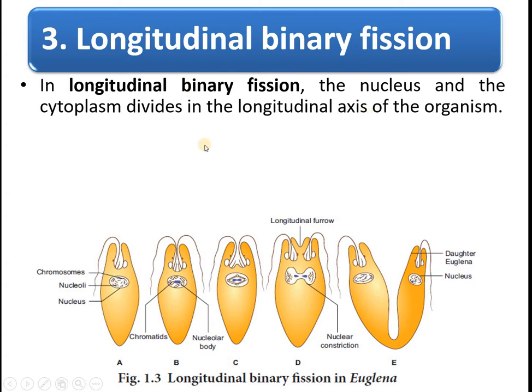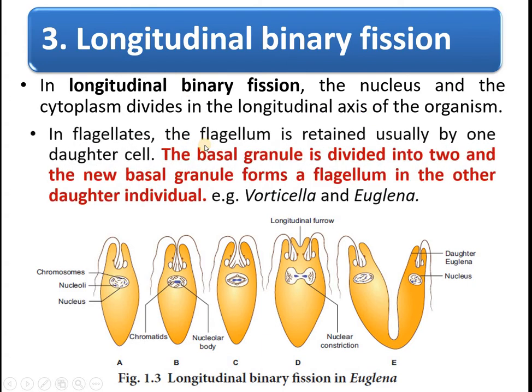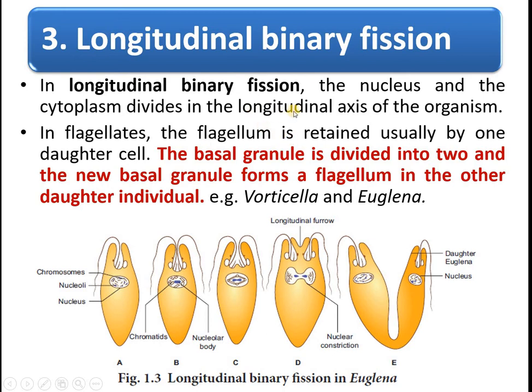In this type the fission takes place in the longitudinal axis, in flagellates. The examples are Vorticella and Euglena. In this case, you can find the flagellum. There is only one flagellum in the parent. But what happens when they divide? The original flagellum is usually retained by one daughter cell.